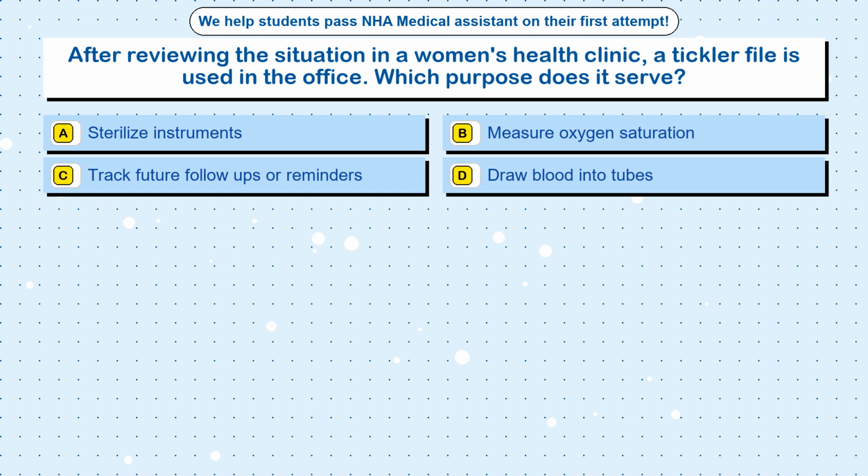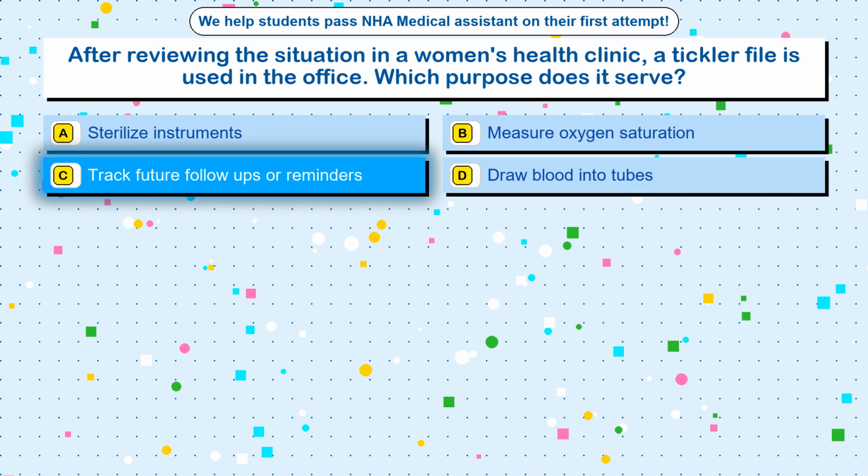Question 7. After reviewing the situation in a women's health clinic, a tickler file is used in the office. Which purpose does it serve? Option A, sterilize instruments. Option B, measure oxygen saturation. Option C, track future follow-ups or reminders. Option D, draw blood into tubes. The correct answer is option C, track future follow-ups or reminders.